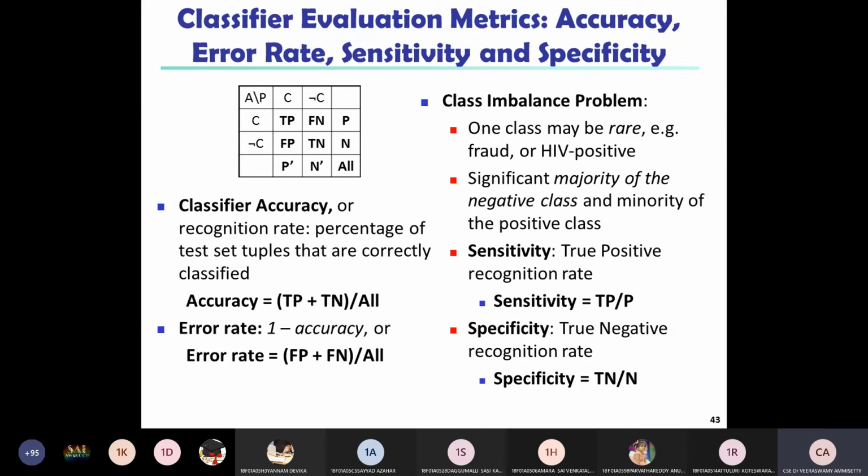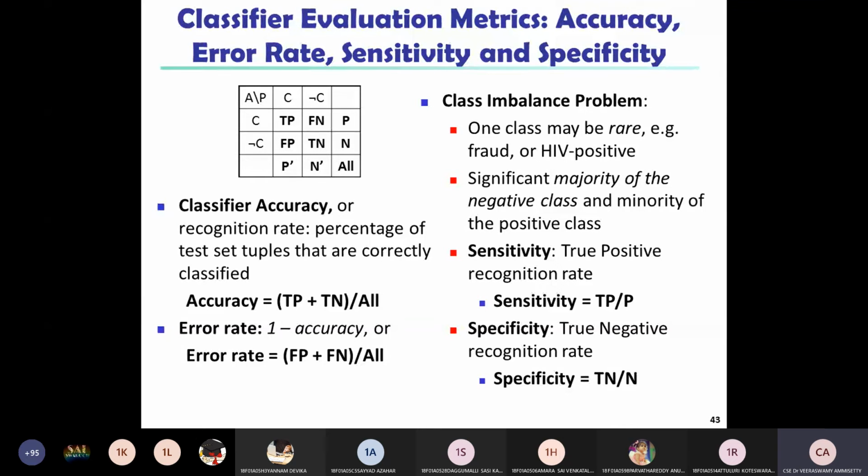Classifier accuracy is also called recognition rate. It is the percentage of tuples that are correctly classified. Accuracy is equal to TP plus TN divided by the total number of positive and negative values, all. Error rate is nothing but 1 minus accuracy. Or error rate we can also calculate using the confusion matrix: false positive plus false negative divided by total number of values, FP plus FN by all. That is called error rate.